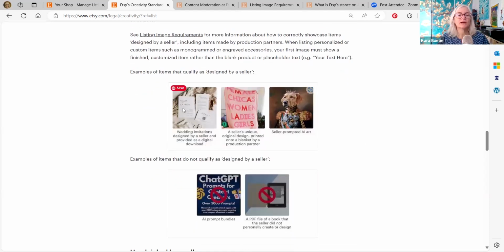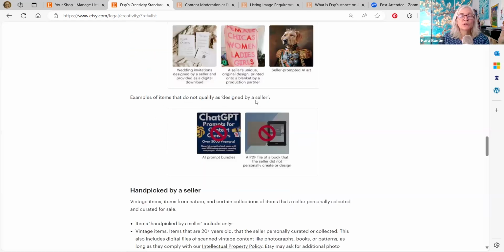These are examples of items that qualify as designed by a seller. Wedding invitations designed by a seller and provided as a digital download. Okay. A seller's unique original design printed onto a blanket by a production partner. Okay. Or seller prompted AI art. Seller prompted, it has to be your own prompts. You can't use someone else's prompts. Examples of items that do not qualify as designed by a seller, and they put AI prompt bundles right there because they've said we're going to start taking them down.